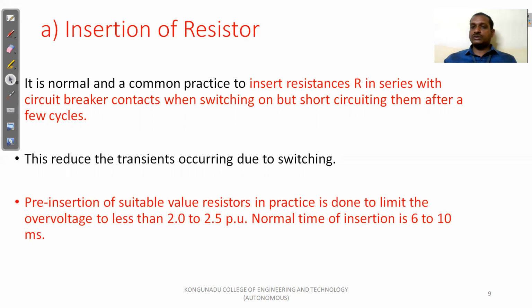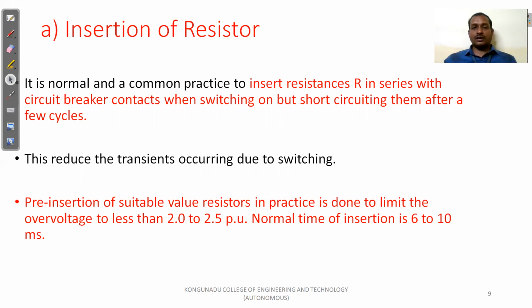But short circuit them after a few cycles. After a few milliseconds, we are going to short circuit this resistor. So this reduces the transient occurring due to switching. With the help of this insertion of resistor during the switching time, we are able to reduce the transients occurring during the switching.